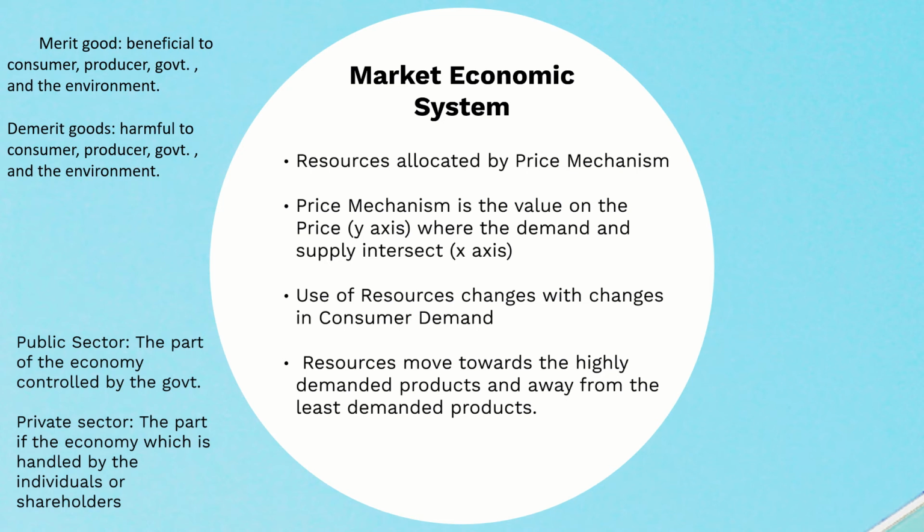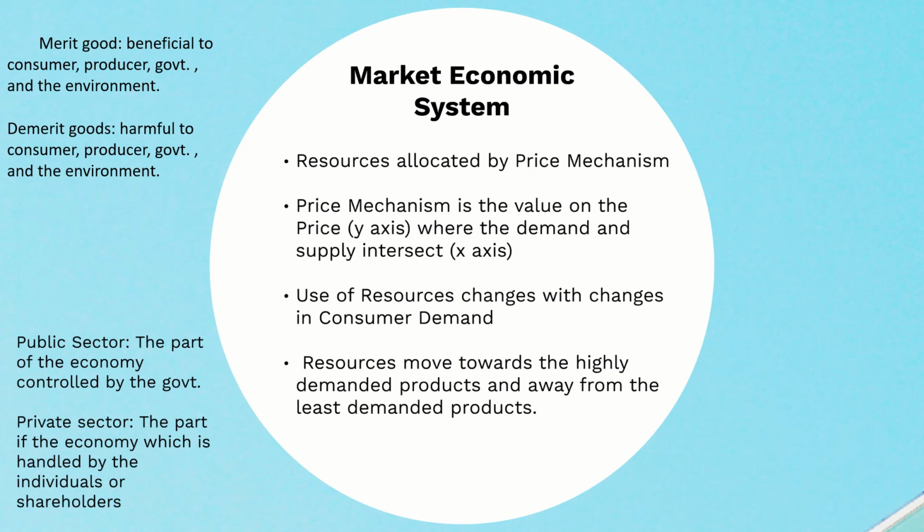You can see these two paragraphs on the left. Merit goods are beneficial to consumer, producer, government and environment. Demerit goods are harmful to consumer, producer, government and environment. Smoking or cigarettes are demerit goods because they can have harmful effects on the environment, like pollution, and on consumers, like asthma. It can happen to anyone, because most people are passive smokers and not active smokers.